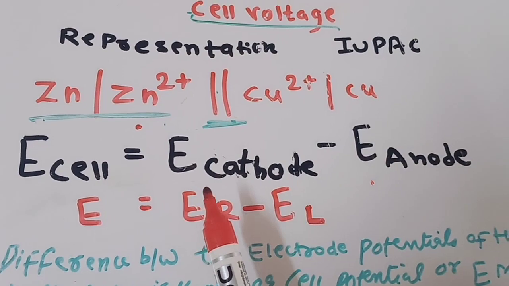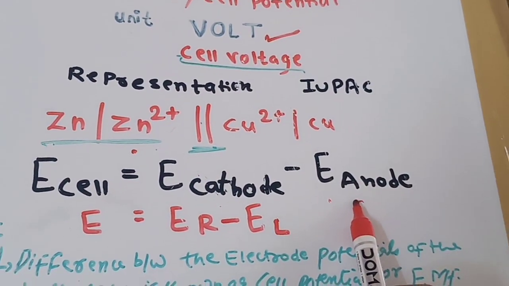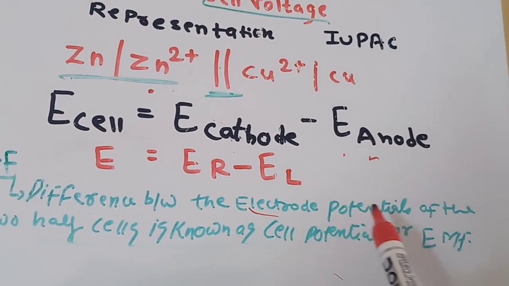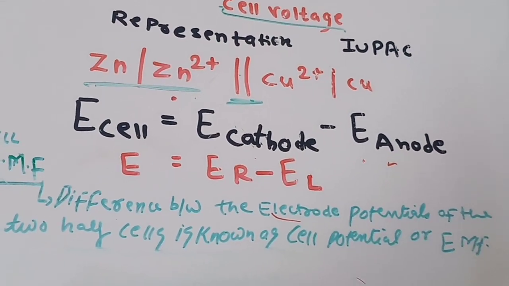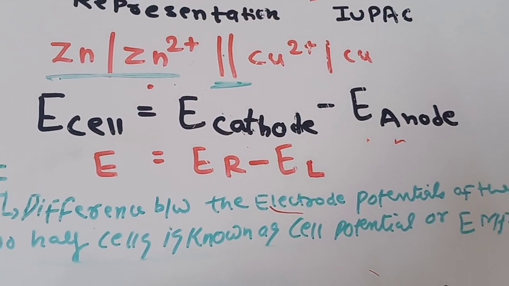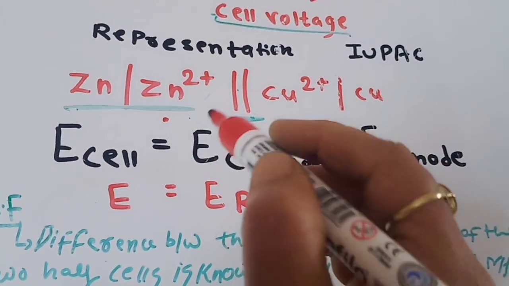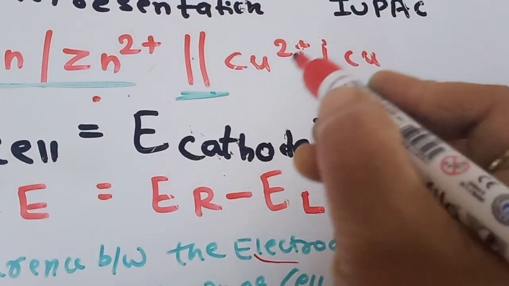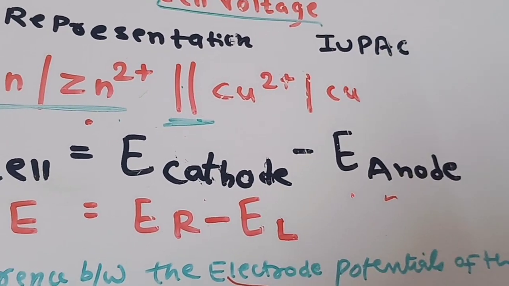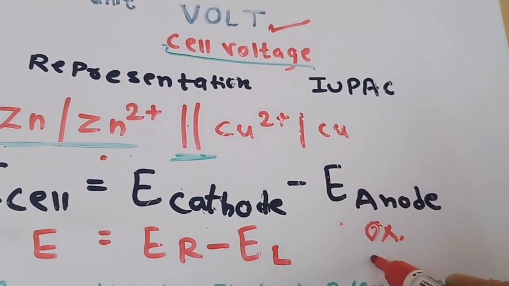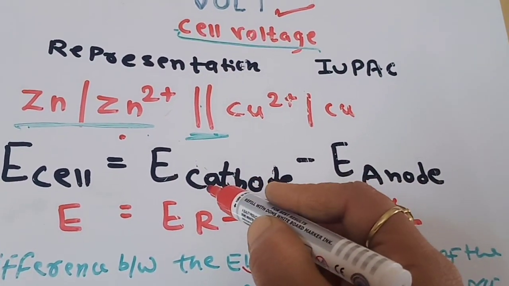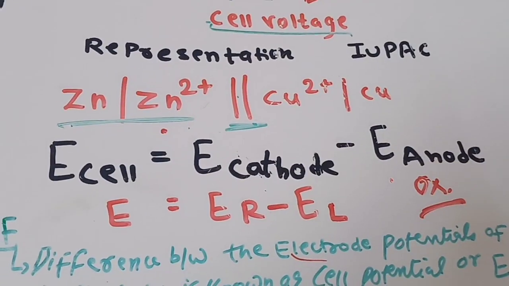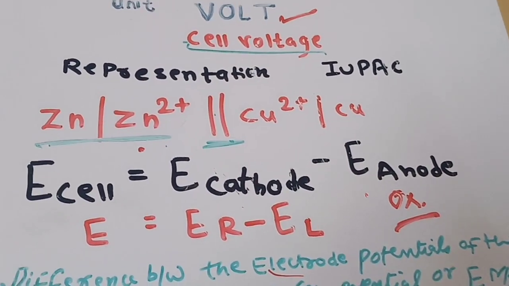Here we have taken the cathode as the copper electrode and the anode as our zinc electrode. We can define the cell EMF as the difference between the electrode potentials of the two half cells, known as the cell potential or EMF. We will study the electrode potential values in detail. For the sake of convenience, at the cathode we get the reduction potential, and at the anode the oxidation potential, as oxidation takes place at the anode and reduction at the cathode. But for convenience, we mostly use the reduction potential values, and we will see the details of the reduction potential.